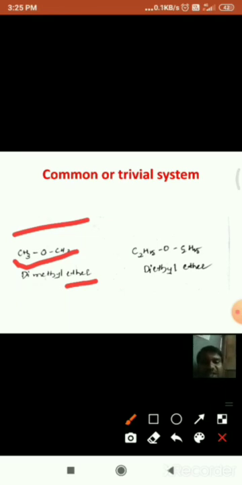Hence the name of this compound is dimethyl ether. And coming to this molecule, to the oxygen two ethyl groups, similar groups, are attached, hence the name is diethyl ether.